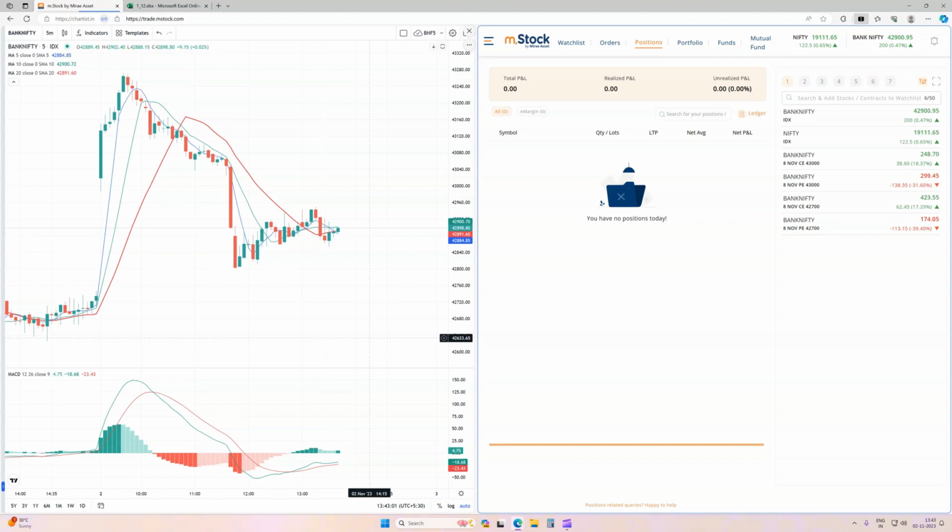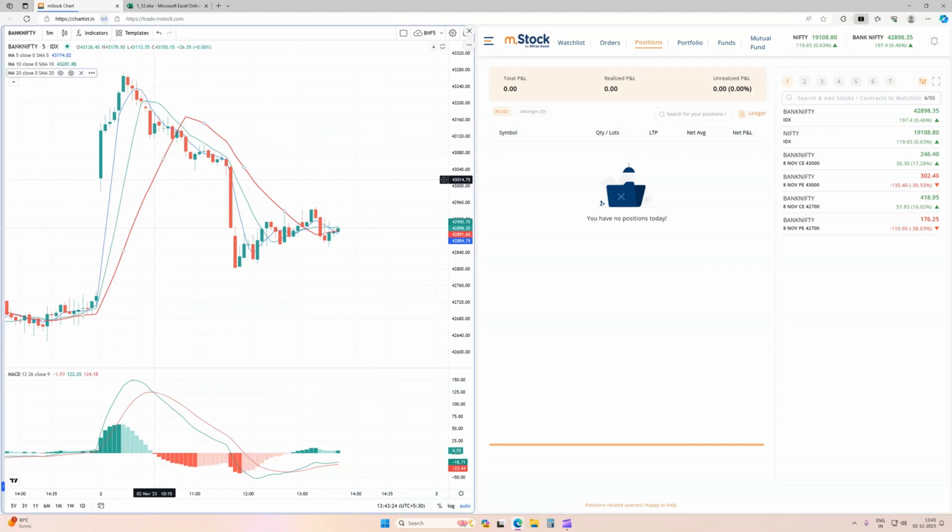So we will plan our entry based on the indicator. We don't want to ride the trend based on the indicator, because initially we are targeting small profit with our small capital. We are using a moving average band, or you can say three different moving averages. This red one is the 20 moving average, this green one is the 10 moving average, and this blue one is the 5 moving average. You can choose colors as per your requirement. I generally use these colors for many years, so I'm keeping the same. And below we have placed this MACD, that is moving average convergence divergence.